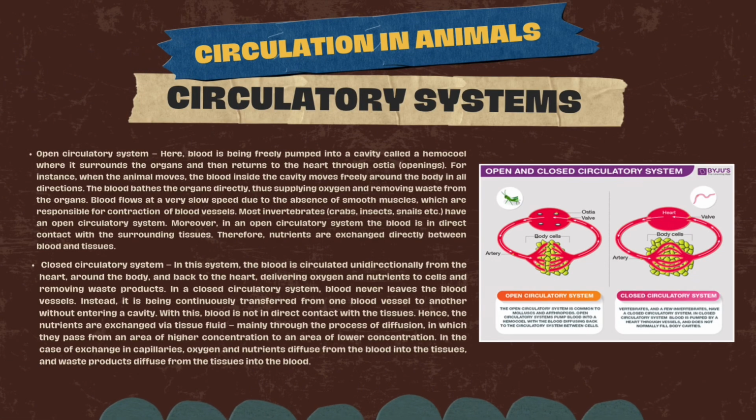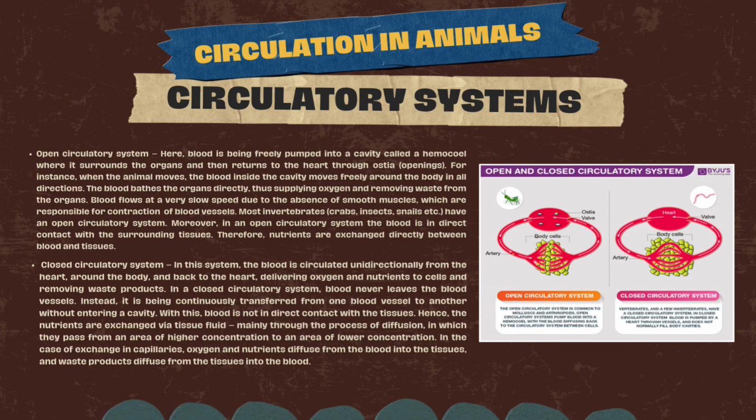The open circulatory system is mostly common to mollusks and arthropods. Meanwhile, the closed circulatory system is mostly common in vertebrates and a few invertebrates. Examples of vertebrates include humans, dogs, and cats.